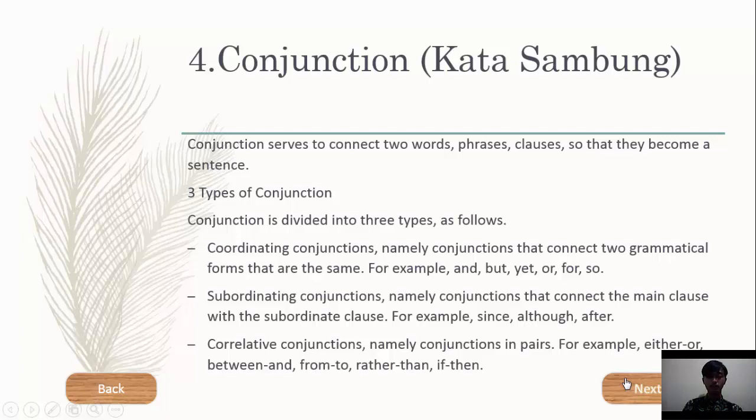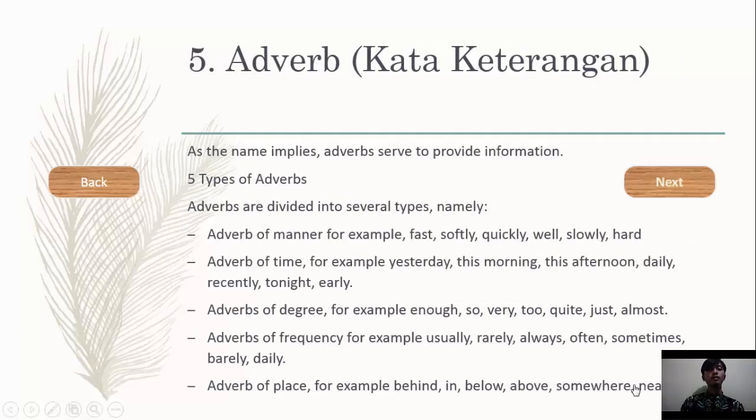Correlative conjunction, namely conjunction in pairs. For example, either or, between and, from to, rather than, with them. Okay, next, adverb. As the name implies, adverbs serve to provide information. 5 types of adverb are: